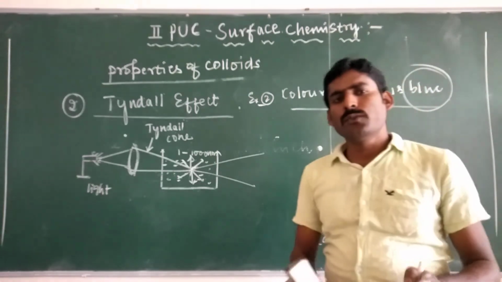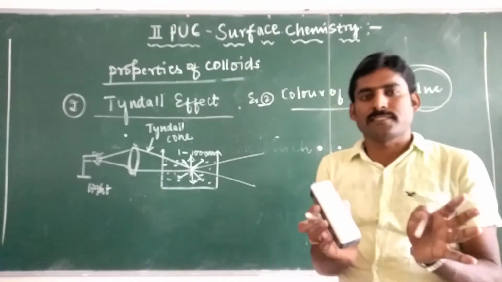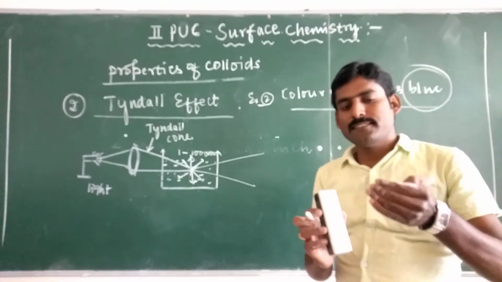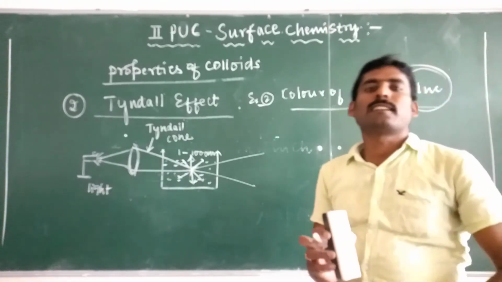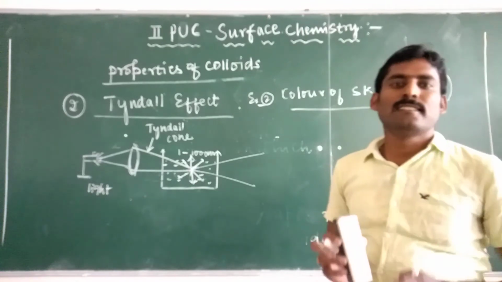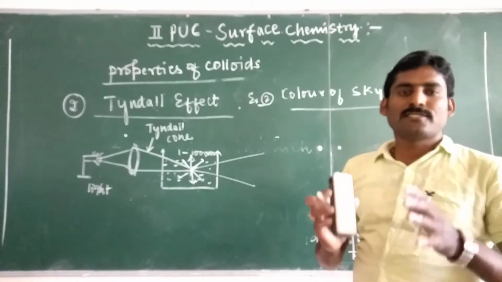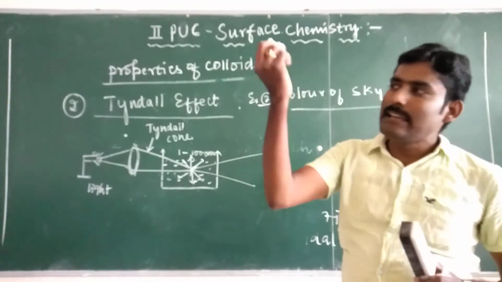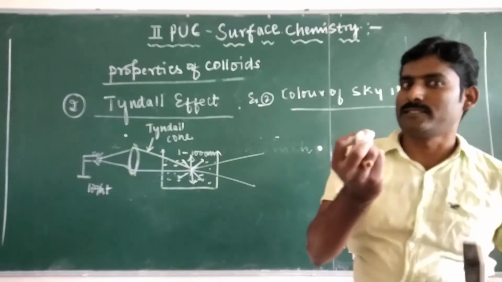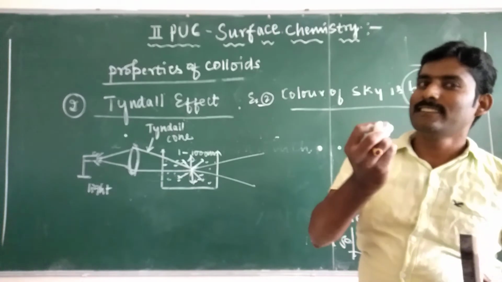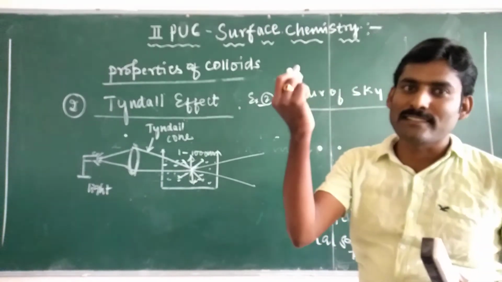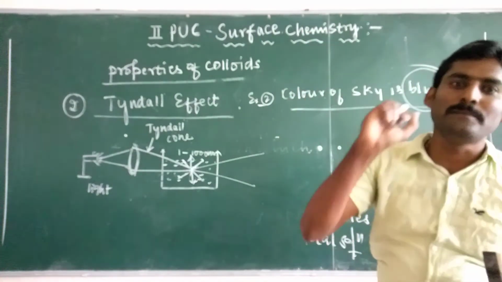And also in old homes, in the chimneys, early morning as well as in the evening, you will observe the entering of light from small holes. During that, circling of dust particles takes place when they come into the path of the light.